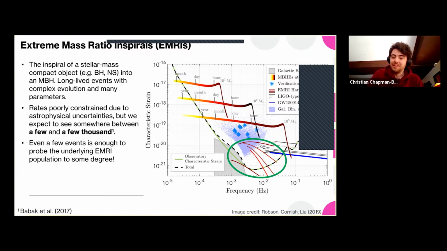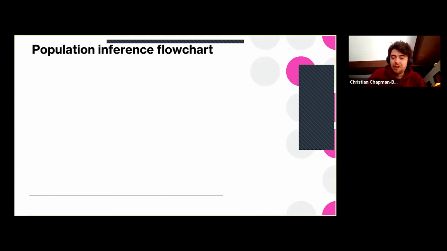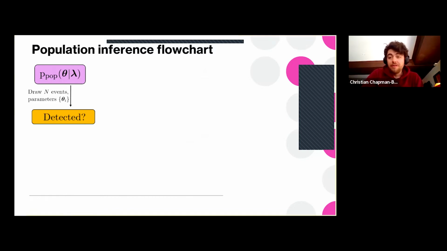about the underlying population. So to give a brief refresher on population inference and how it works, we start with a population distribution, which we assume all of our events are drawn from. So the event parameters theta, and the shape of the underlying population is described by the hyperparameters lambda. So to begin with, let's say n events are drawn, each with their own parameters, and we immediately arrive at whether or not we detect those. If we don't detect them, then we don't see them for all intents and purposes. We don't know that they happened, and that's all we have. If we do detect them, then we can actually analyze them.